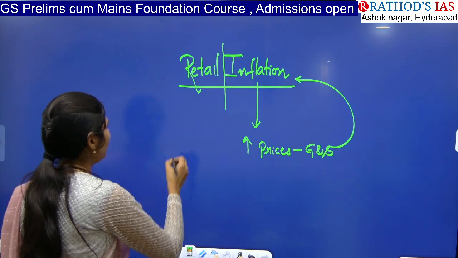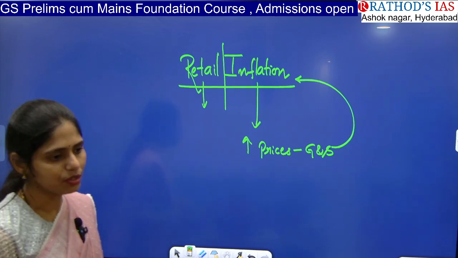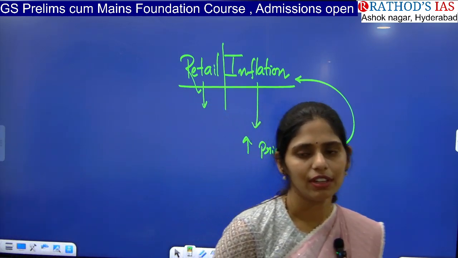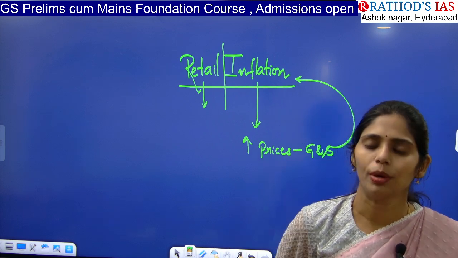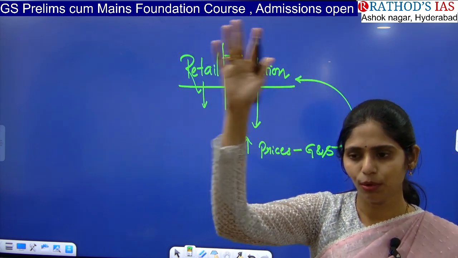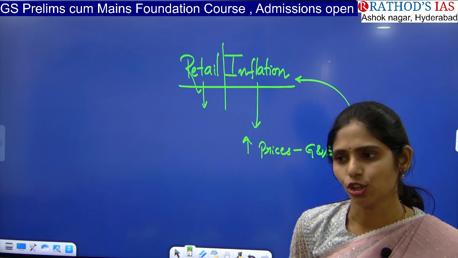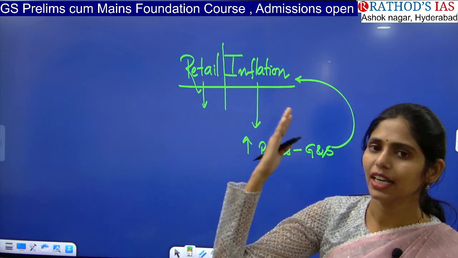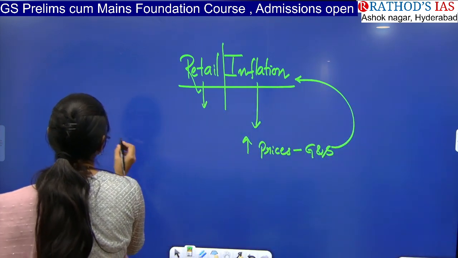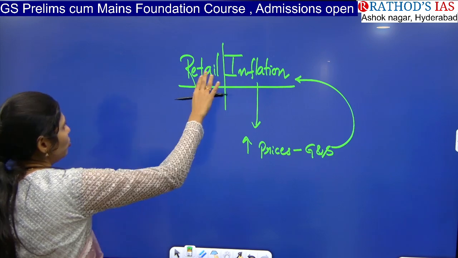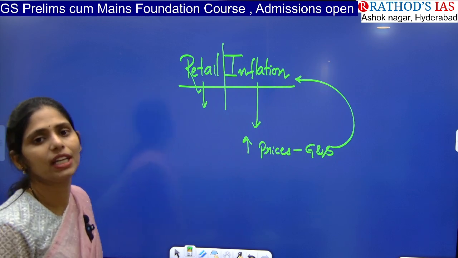Now if you come to the second word, that is retail. In the market we have retailers and we have wholesalers. If you go to any shop, on the board of that shop itself you can see retail shop or wholesale shop, and for some shops they say retail plus wholesale. So what is a wholesaler? If you want to understand these two terms, wholesaler and retailer, you have to know what is happening in our economy.